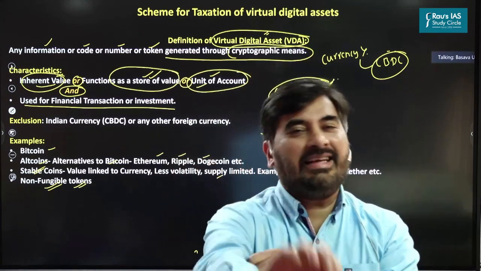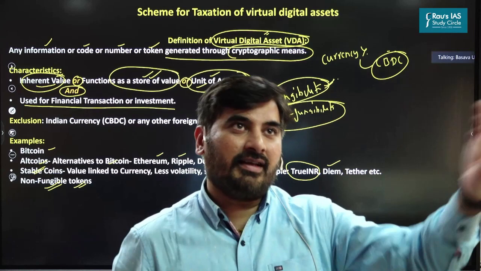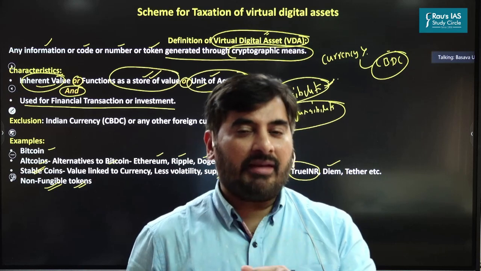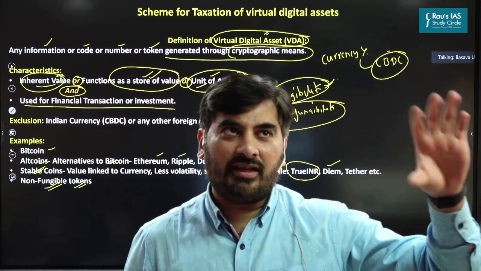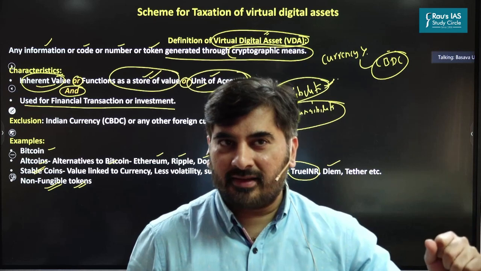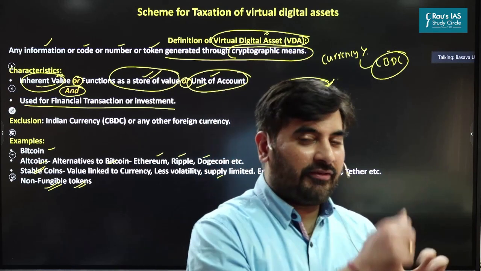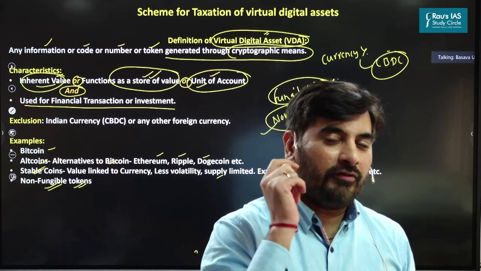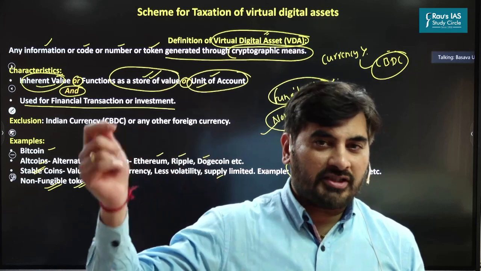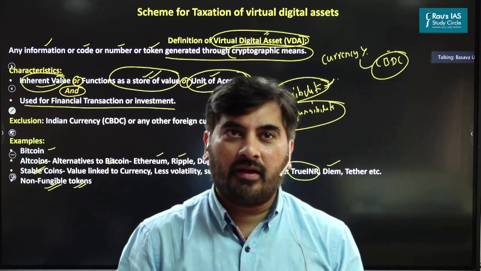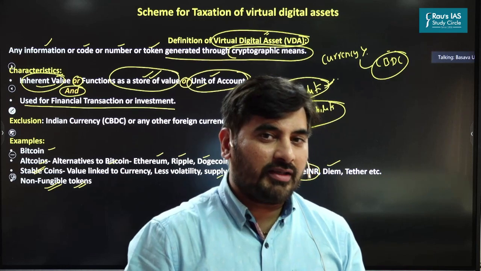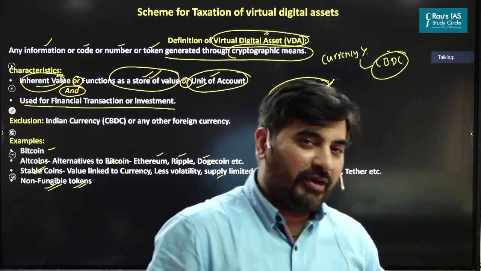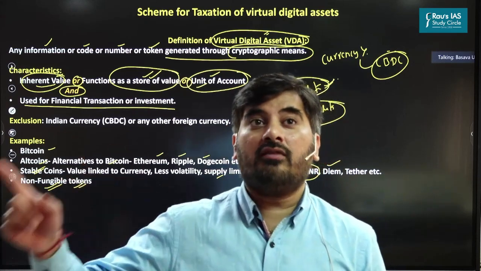So we are going to bring everything under the sun as far as the definition of virtual digital asset is concerned. I am very much fascinated by the definition given by the government with respect to virtual digital asset. The reason is, the definition the government has given is very wide, very comprehensive in comparison to the definition given by the Financial Action Task Force. Second, the government has sought to ensure that nothing gets out of the ambit of tax, be it Bitcoin, altcoin, stable coin or non-fungible tokens.